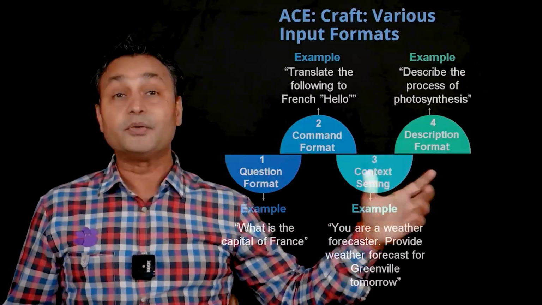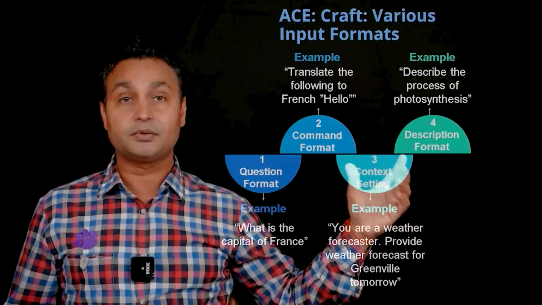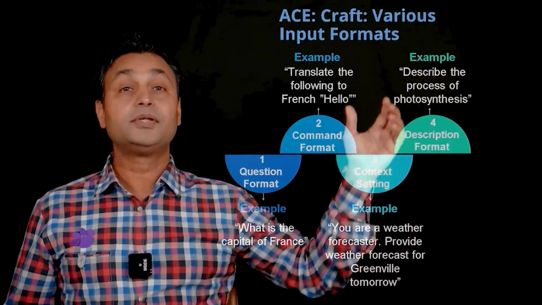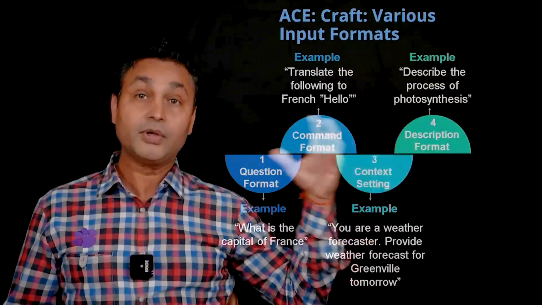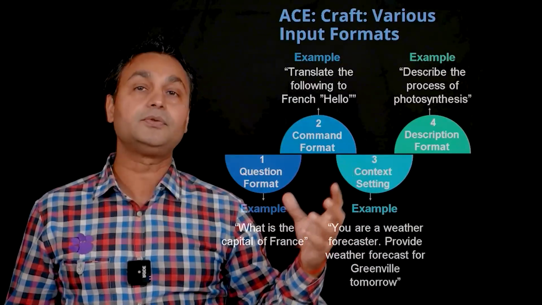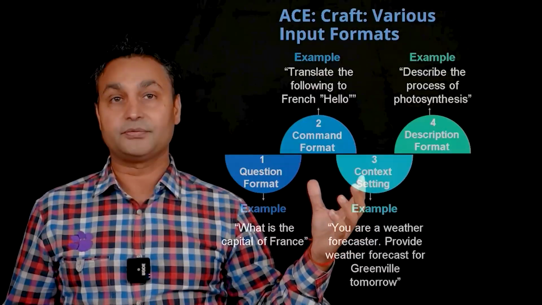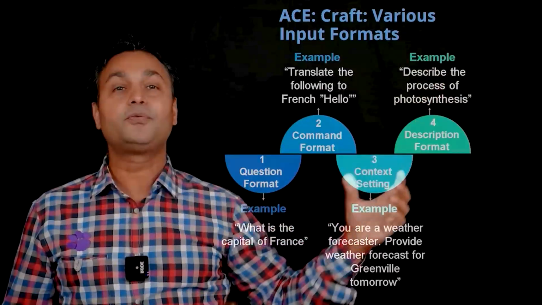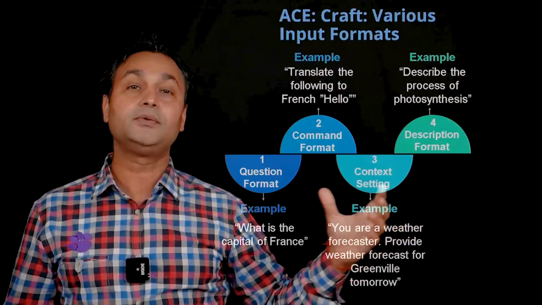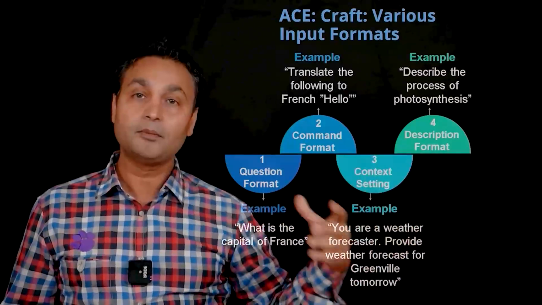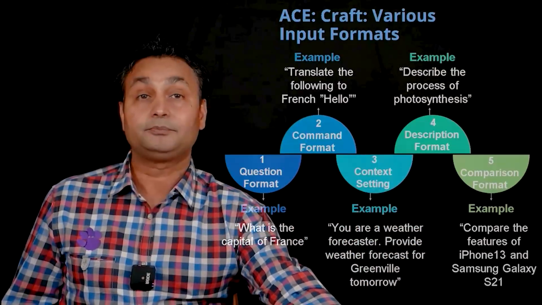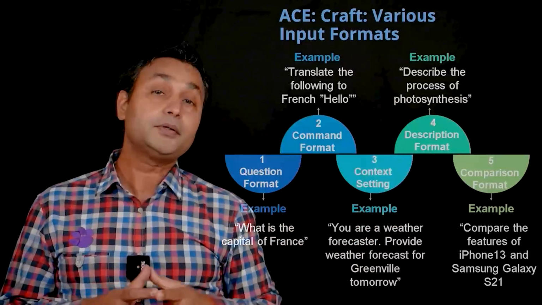Here is another example where you're providing more description. So this is called a description format. So describe the process of photosynthesis. You're asking ChatGPT itself to provide the answer in a descriptive format. So this sort of prompt would fall into a category where you are basically doing what is known as descriptive prompting. Fifth one is comparison format, right?